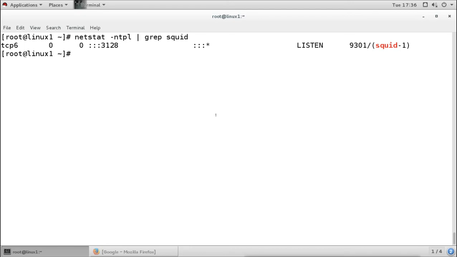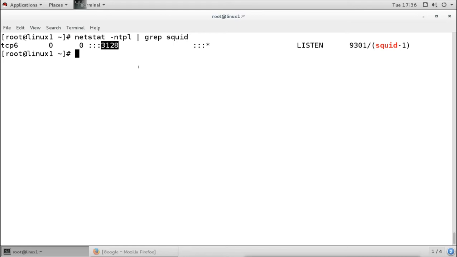Now I grep the Squid program, so you see this is the Squid program which is running. It is listening on all the IP addresses, but on a specific port. This is the default port number for the Squid server, and this is our proxy port number, 3128. It is defined for the proxy.